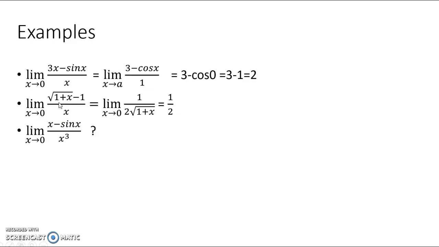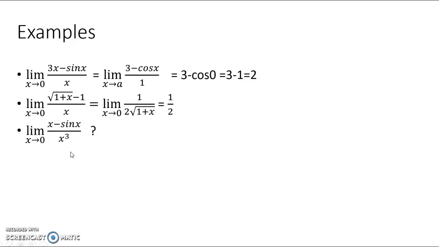Next is limit x tending to 0, square root of 1 plus x minus 1 by x. At the first attempt, x equal to 0 gives root 1 minus 1, which is 0 by 0 form. So by the theorem, this equals the derivative of the numerator divided by the derivative of the denominator. The derivative is 1 by 2 root 1 plus x, divided by 1. When x tends to 0, this is 1 by 2.